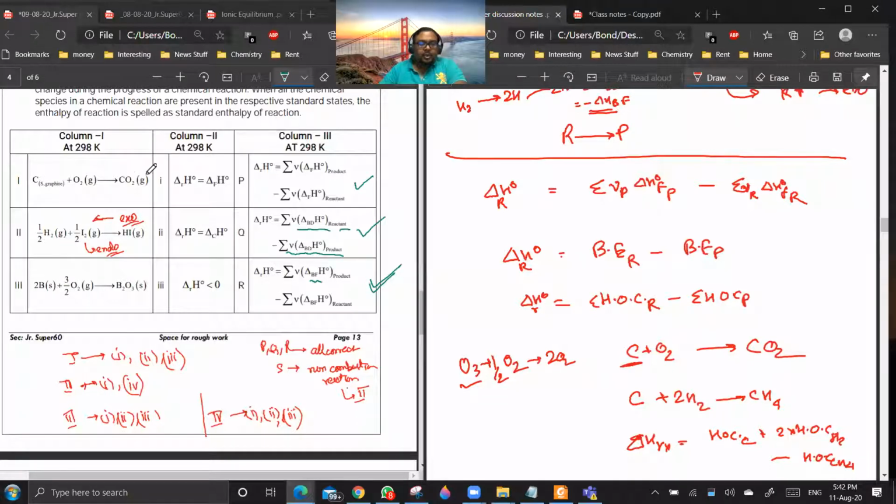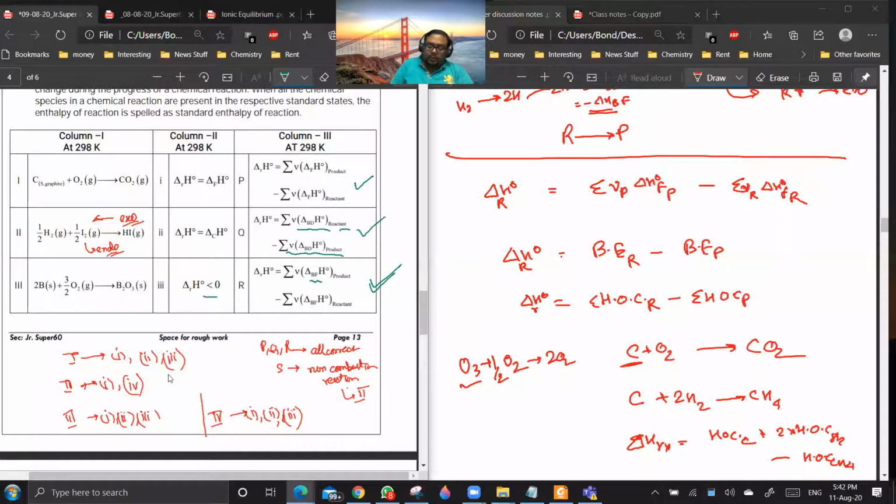The first one is a combustion reaction, and for this, delta H will be negative because it is exothermic. So option 3 is correct for the first. Option 1 says heat of formation.